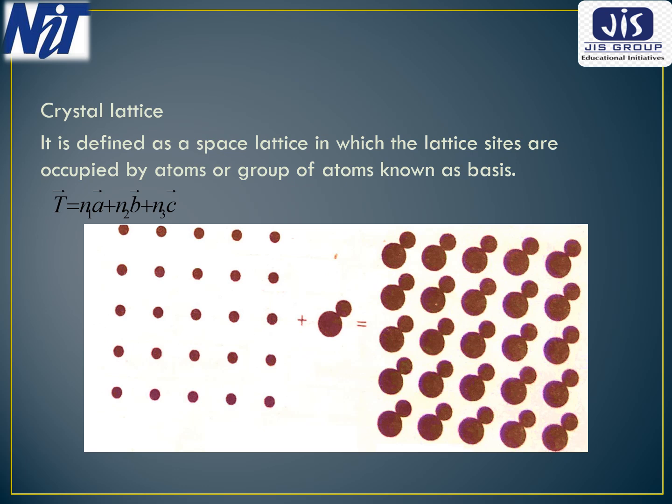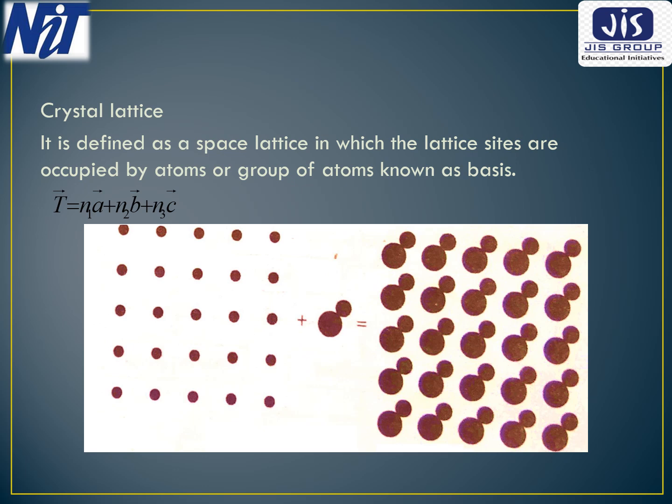So we can say that the lattice can be thought of as generated by the translational operation T, for if one point and a set of translation vectors are chosen, then the application of T with all possible values of n's will do it. Now, it is very important to distinguish a lattice from the crystal structure.